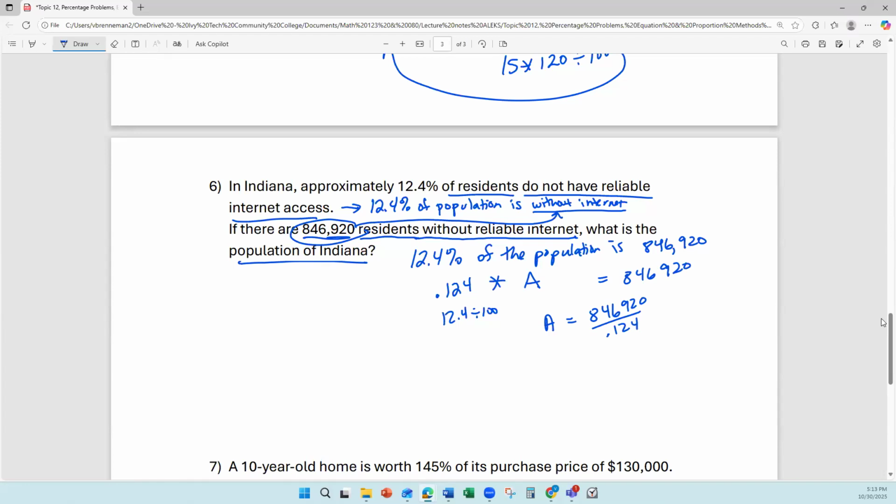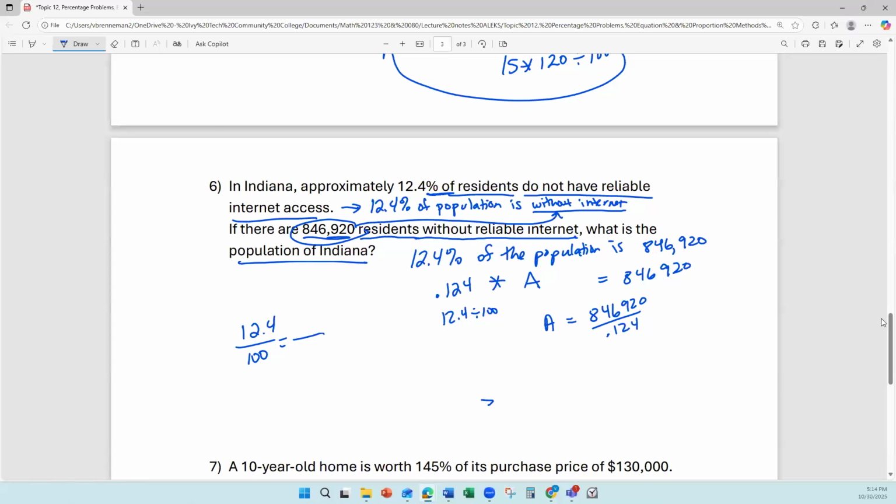Setting this up, I usually find a proportion personally easier with word problems, because I take the percentage from the given percent of, and then I go ahead and stick that over 100: 12.4 over 100 equals. Then I look at that given number and need to figure out, does that number go with the 12.4 or with the 100? Is it the part or is it the whole? The 846,920 is without reliable internet, and I want to know what is the population of Indiana.